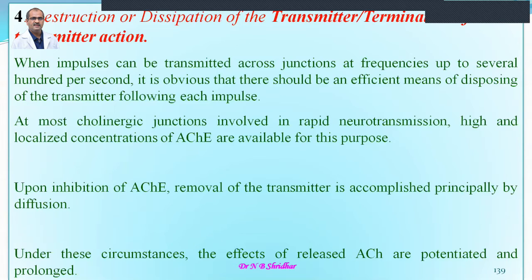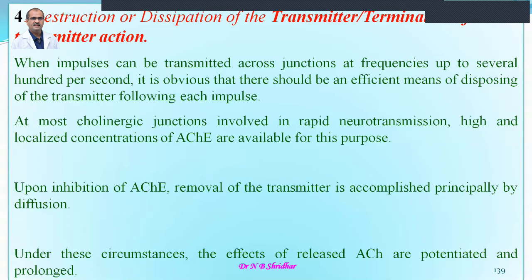At most cholinergic junctions involved in rapid neurotransmission, acetylcholinesterase is the enzyme which destroys acetylcholine into acetic acid and choline, in a flash-like moment. So if acetylcholinesterase, the enzyme responsible for the destruction of acetylcholine, is inhibited, then a lot of acetylcholine is accumulated and it diffuses to the surrounding side for the final destruction.